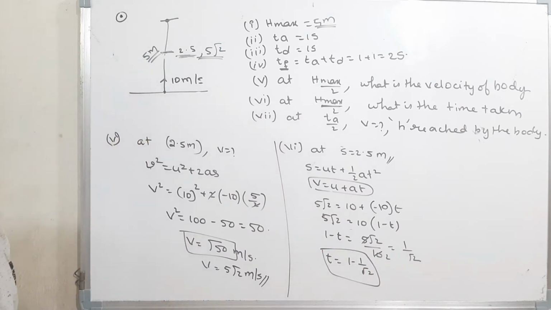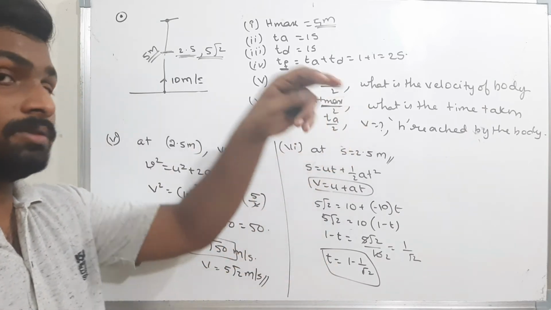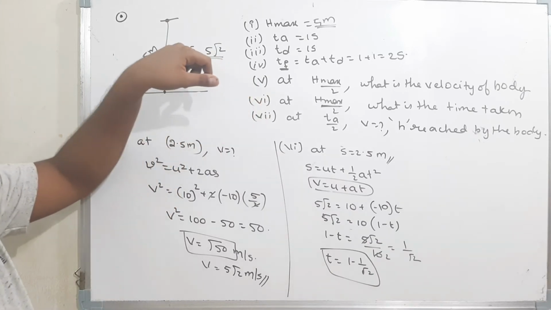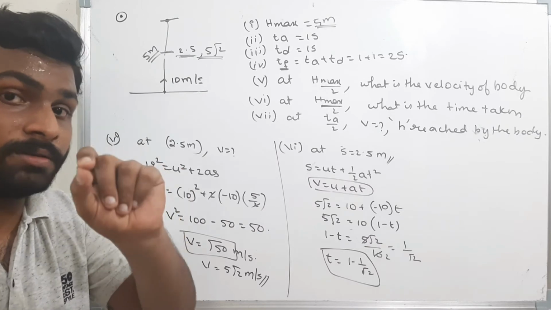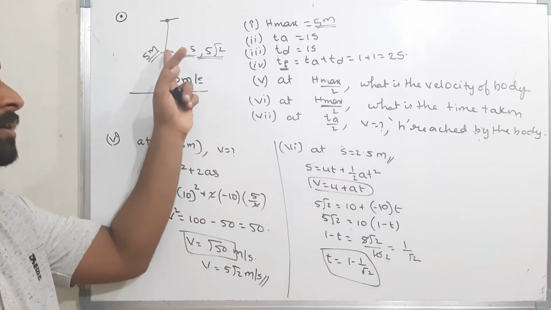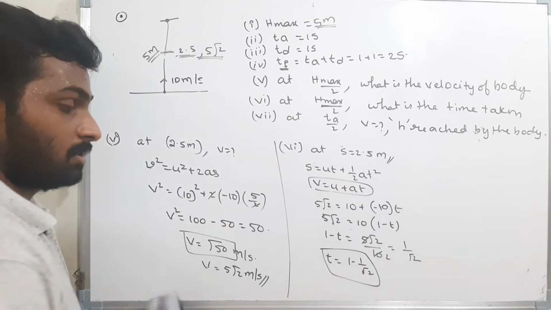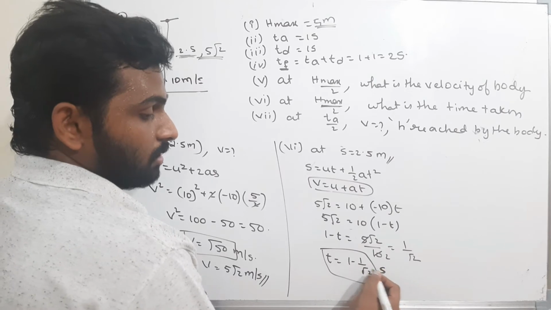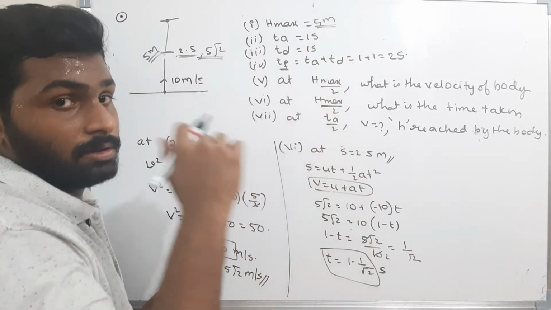That is the answer. The time taken by the body to reach half of the maximum height is not half the total time. The total time is 1 second, but to reach half of the maximum height, the time is not 0.5 seconds. It is t is equal to 1 minus 1 by root 2 seconds. This is the time taken by the body to reach half of the maximum height.